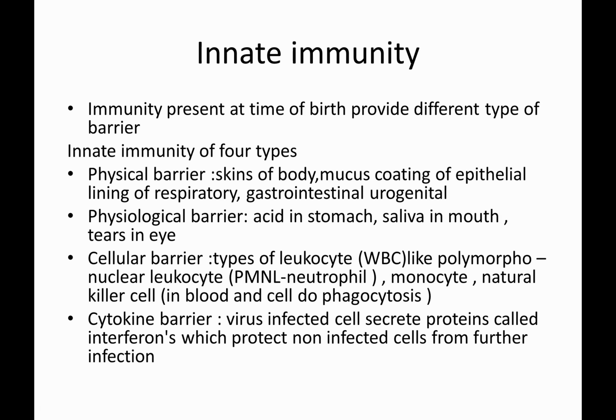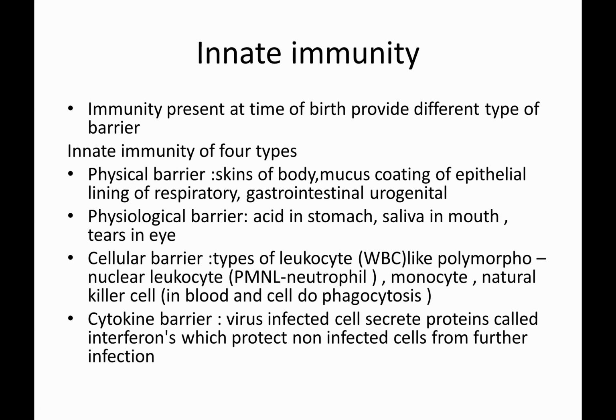The first one is the physical barrier. Our skin secretes sweat. The sweat is normally salty, which kills the microorganisms present on the skin.